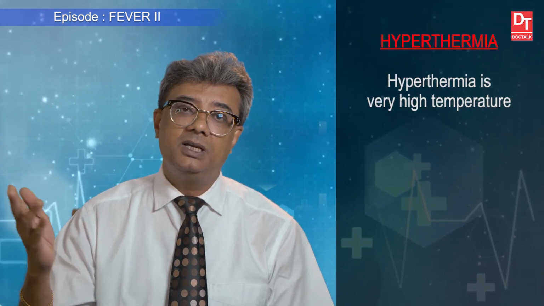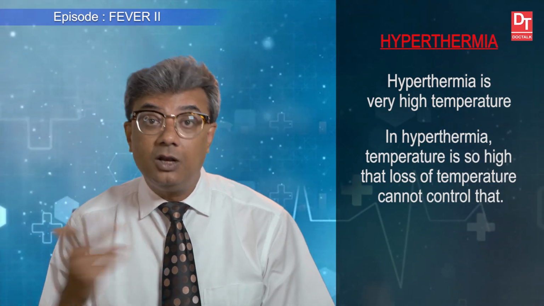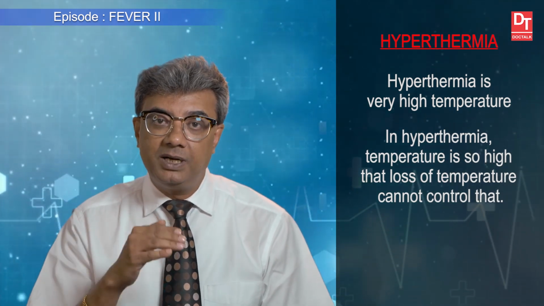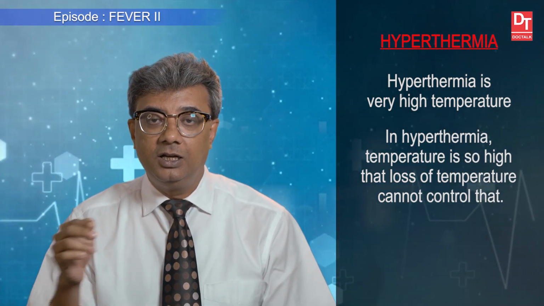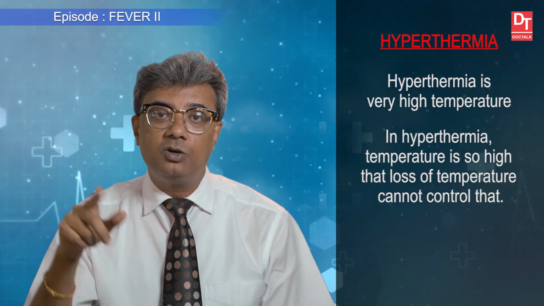Now another interesting term is hyperthermia. Now what is hyperthermia? Hyperthermia, that means very high temperature. Very high temperature more than the loss of the body, that means temperature is so high, loss of temperature cannot control that one.